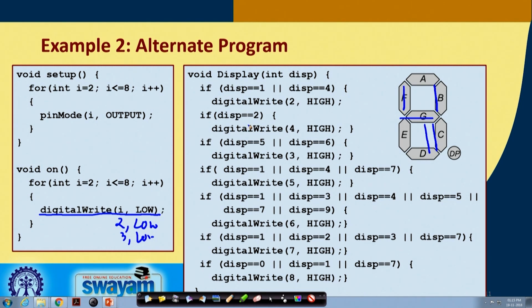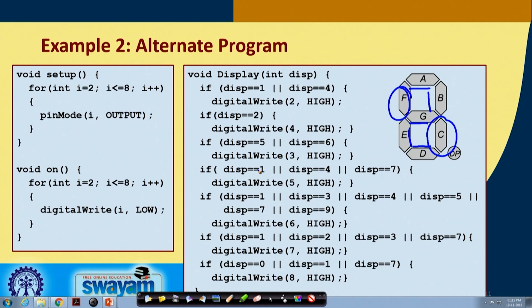If it is 2, let us take another one. If it is 2, this and this, you see, then this will not glow and this will not glow. If it is 2, then we are digital writing 4 as high. Again, if it is 5 or 6, we are writing 3 as high.